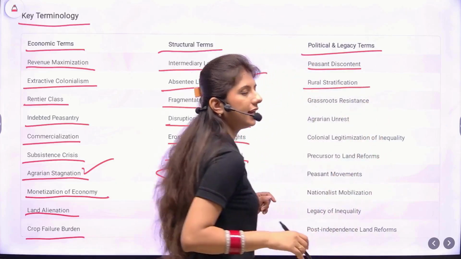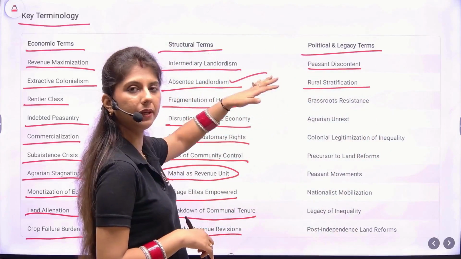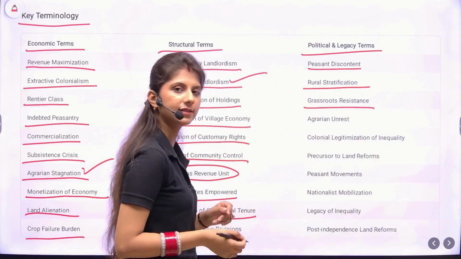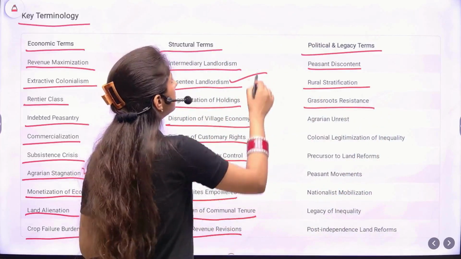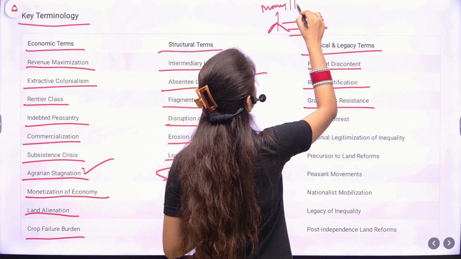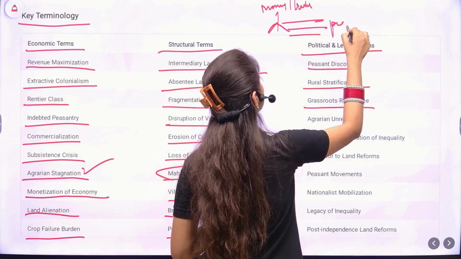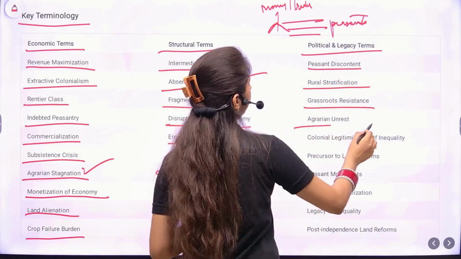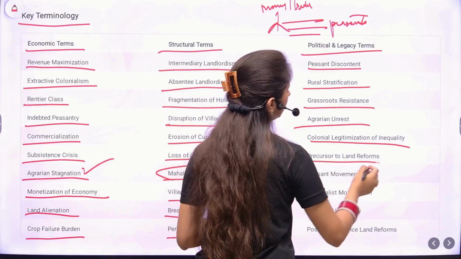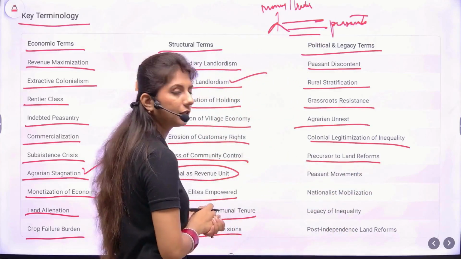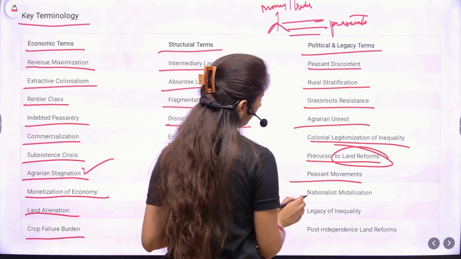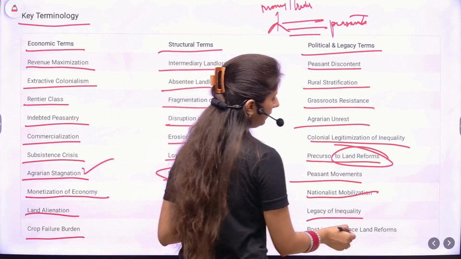Now political and legacy terms will be peasant discontent, which gave rise to the peasant revolts. Rural stratification: there was a rise of the class, the peasants, then the intermediary level, zamindars, traders, money lenders, and then the Britishers at top. Grassroots resistance, so it was giving rise to the mass resistance existing at the grassroots, not the money lender, not the trader, but the peasants. Agrarian unrest, colonial legitimization of inequality, precursor to land reforms. It was of course a precursor because of this stress, land reforms were brought in. Peasant movements, nationalist mobilization, legacy of inequality, and post-independence land reforms.